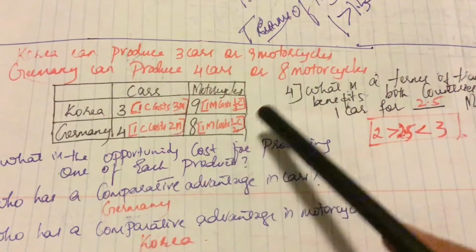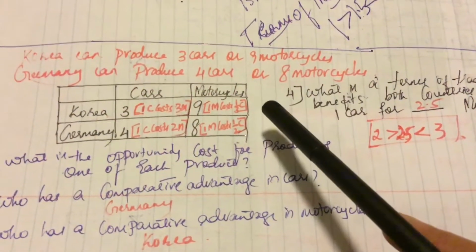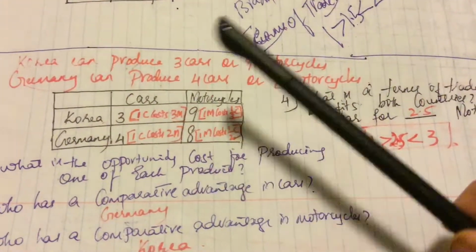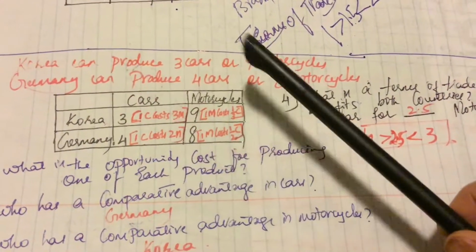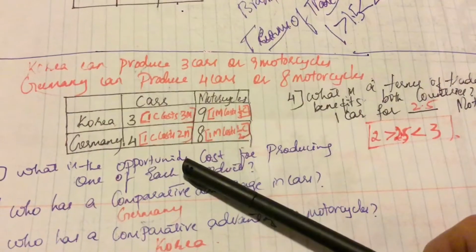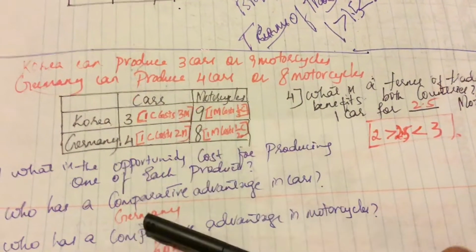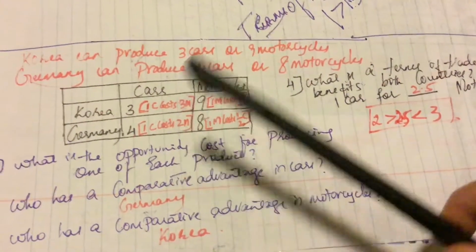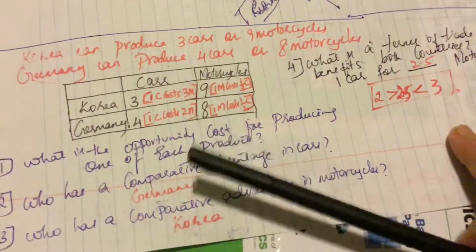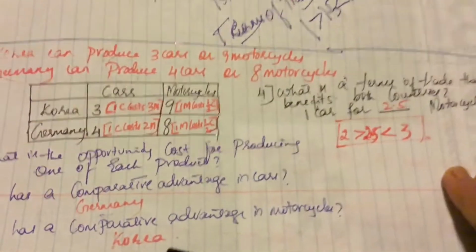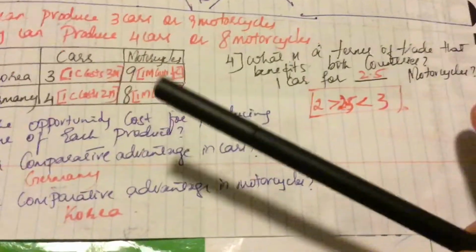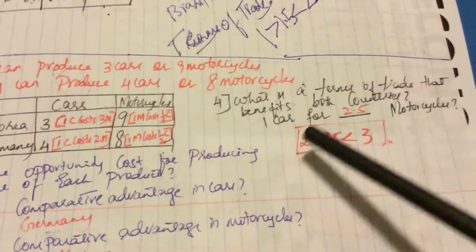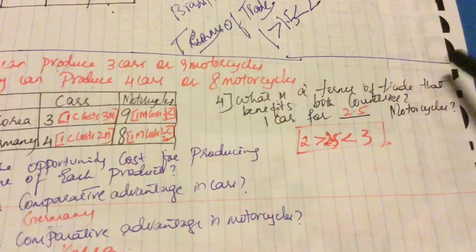Since they both specialize in and produce the good in which they have comparative advantage, Germany exports cars and imports motorcycles from Korea when they trade, and Korea exports motorcycles and imports cars. So what will be the terms of trade, or the price which benefits both countries? One car for how many motorcycles?